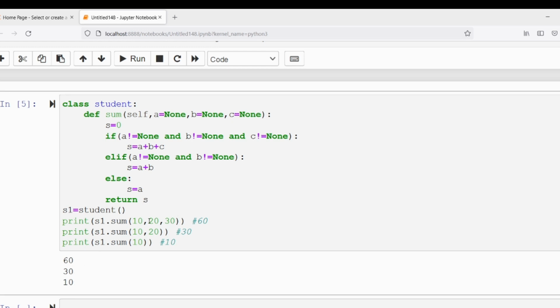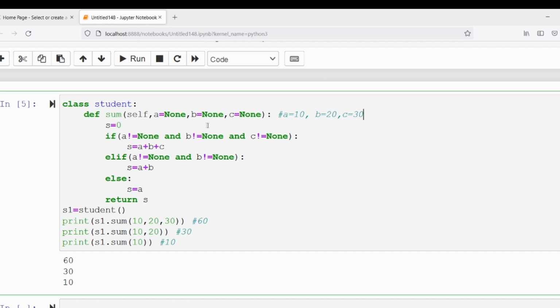Why is it actually happening? Now look at the method called sum. You are calling the method called sum using the object called S1. Then control will go here. The value of a will be 10, b will be 20, and c will be 30.